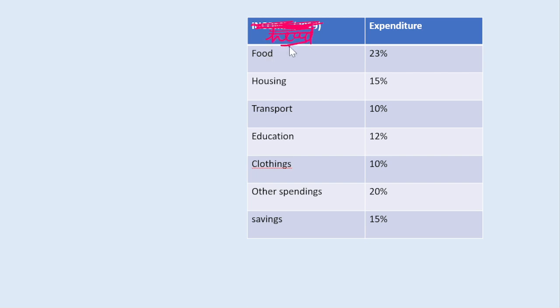Expenditure on food he spent 23%, on housing 15%, on transport 10%, education 12%, clothing 10%, other spending 20%, and saving 15%. On the basis of given information we have to answer at least 5 questions.